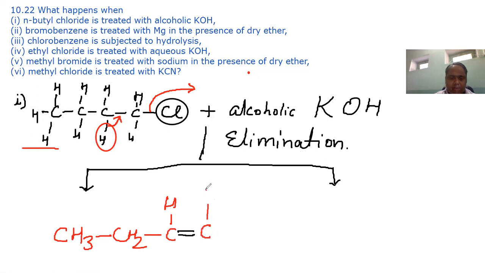CH and H. But since this chlorine is in the terminal carbon atom number 1, other eliminations in between the chain are not possible. So only this is possible. How will we name this compound? This will be but-1-ene or simply butene.